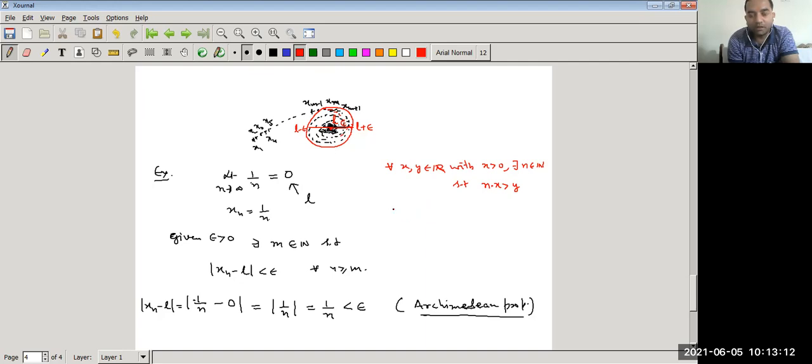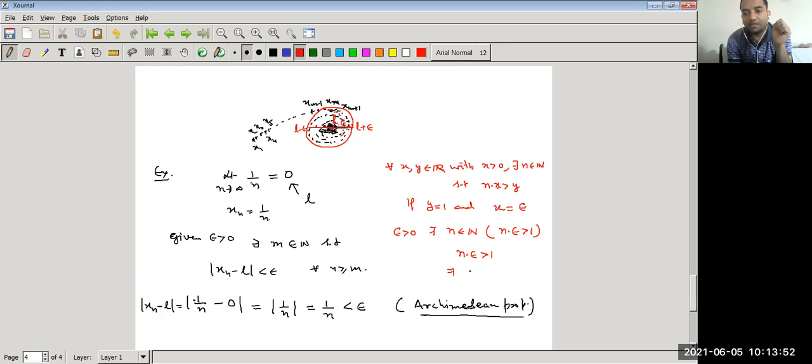So if we take the particular case y equal to 1 and x equal to epsilon, then for epsilon greater than 0, there exists n belonging to the natural numbers such that n into epsilon is greater than 1. We put x equal to epsilon and y equal to 1. Now n into epsilon is greater than 1.